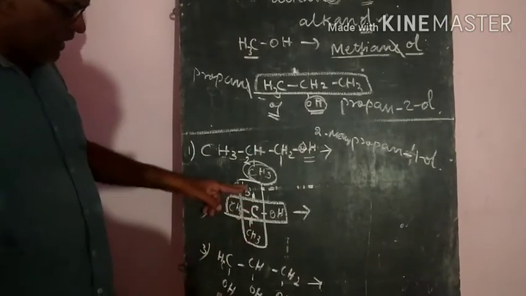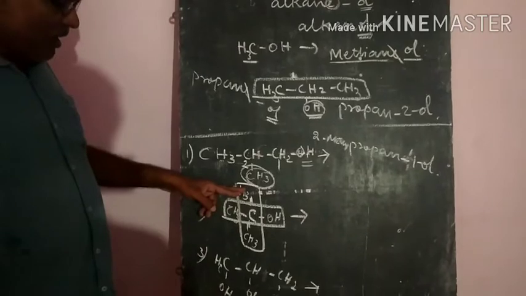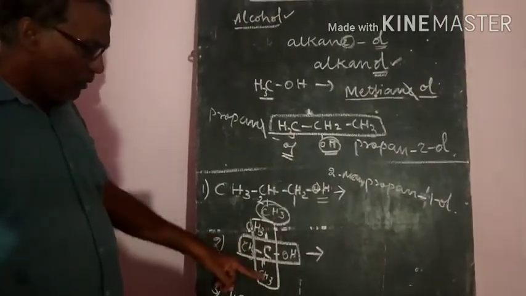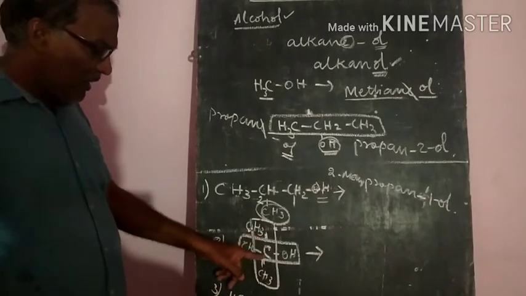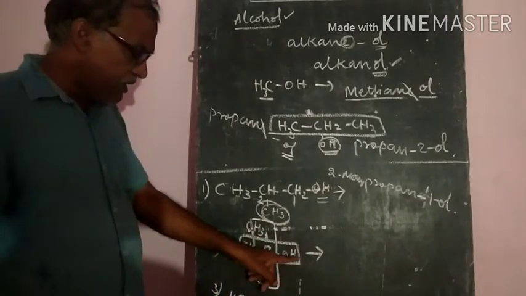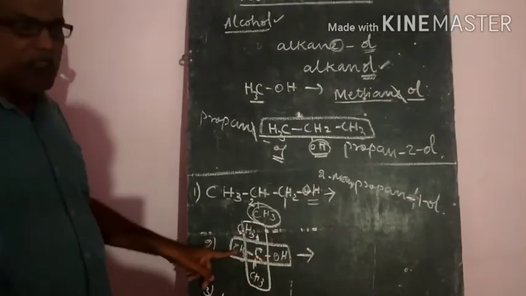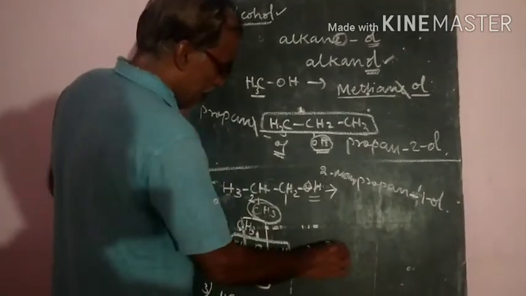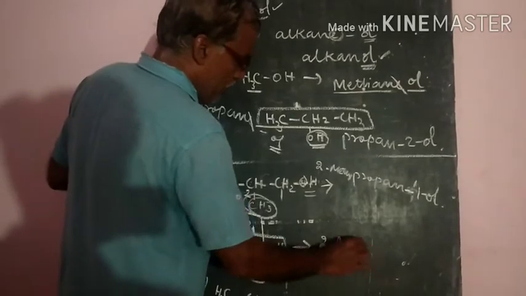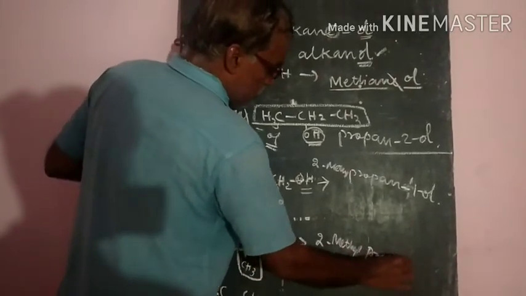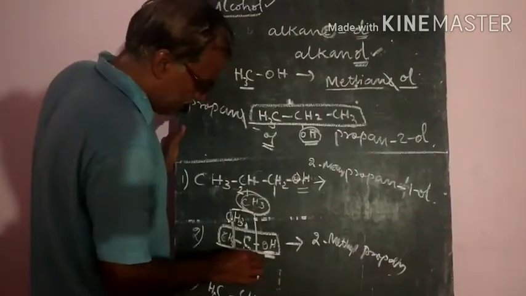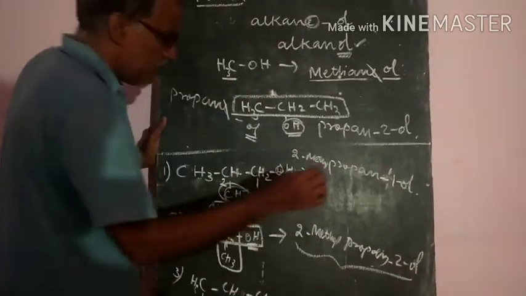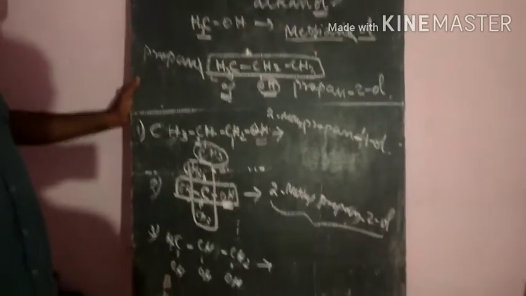If you take it this side, three carbon atoms are there. We take the longest chain, so this is propane. But at the second carbon atom, the alcoholic group is attached and the methyl group is also attached. So its name is 2-methylpropan-2-ol, where the hydroxyl group is attached at the second carbon atom. So like this we write the IUPAC nomenclature.